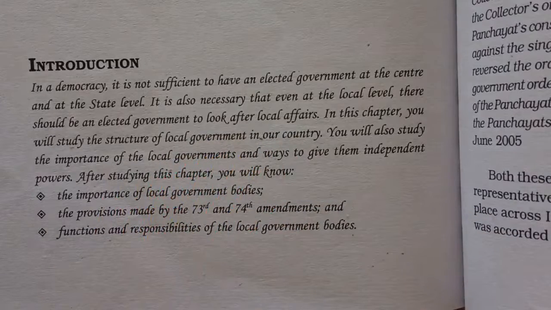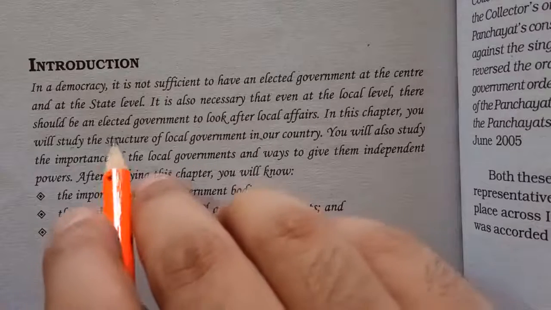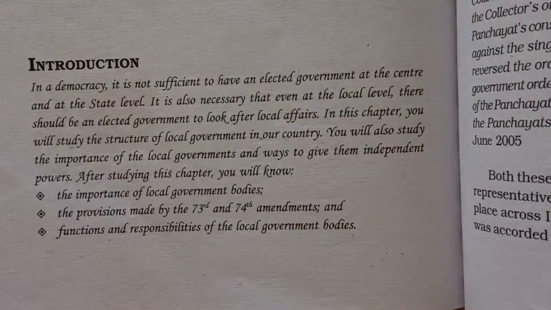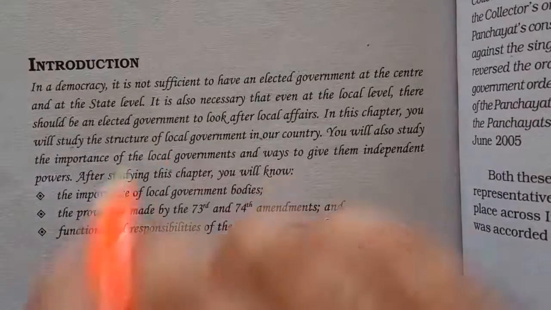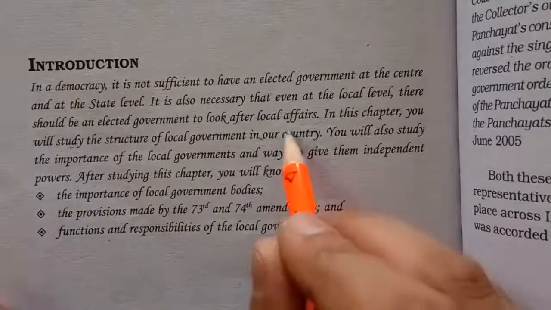Here they are saying that it is equally important to have a local level government also, and that should be an elected government in a democratic form of government, and this is also called direct democracy, to look into the local affairs.